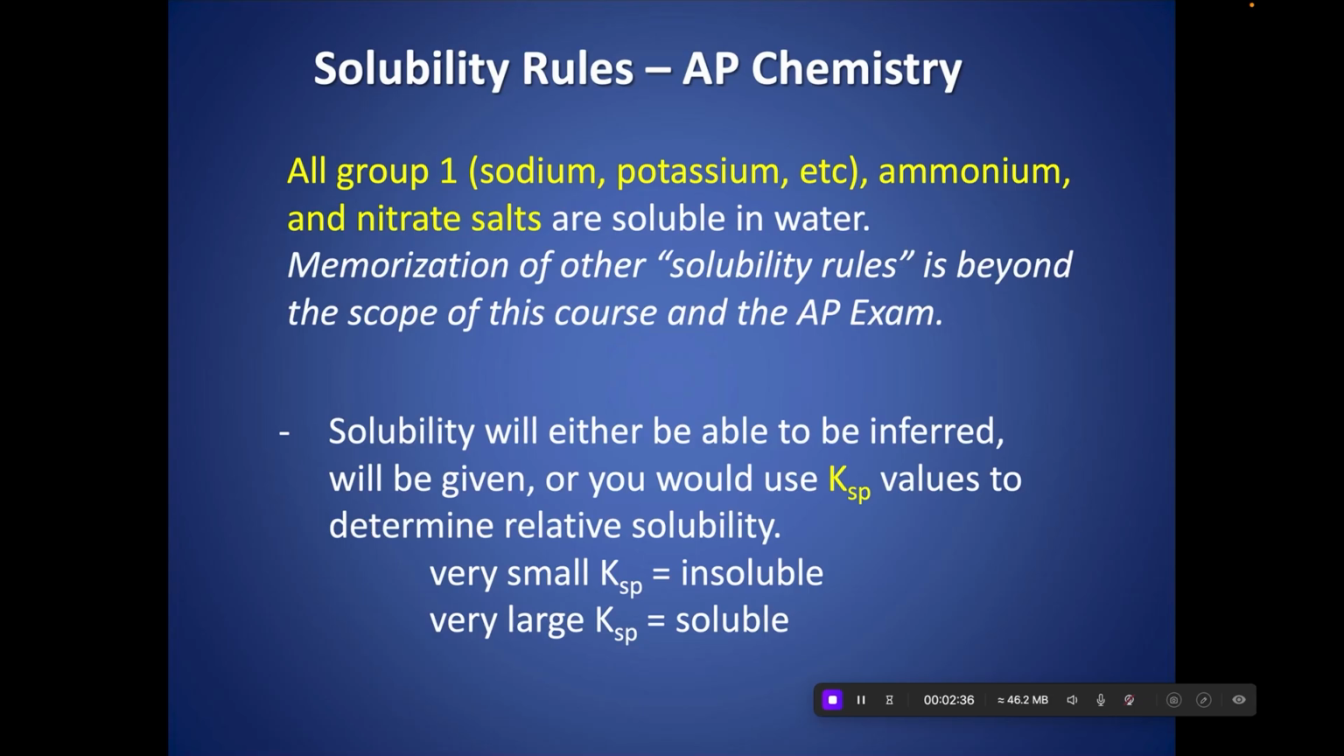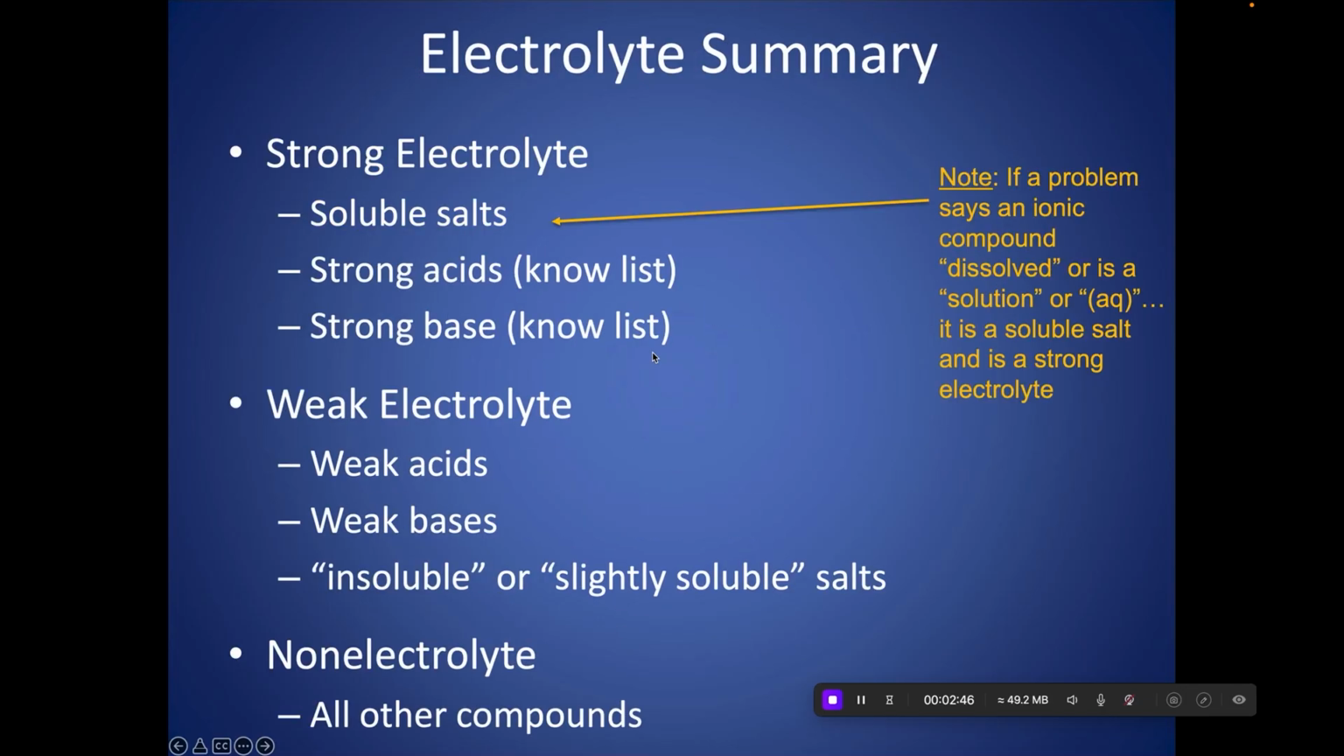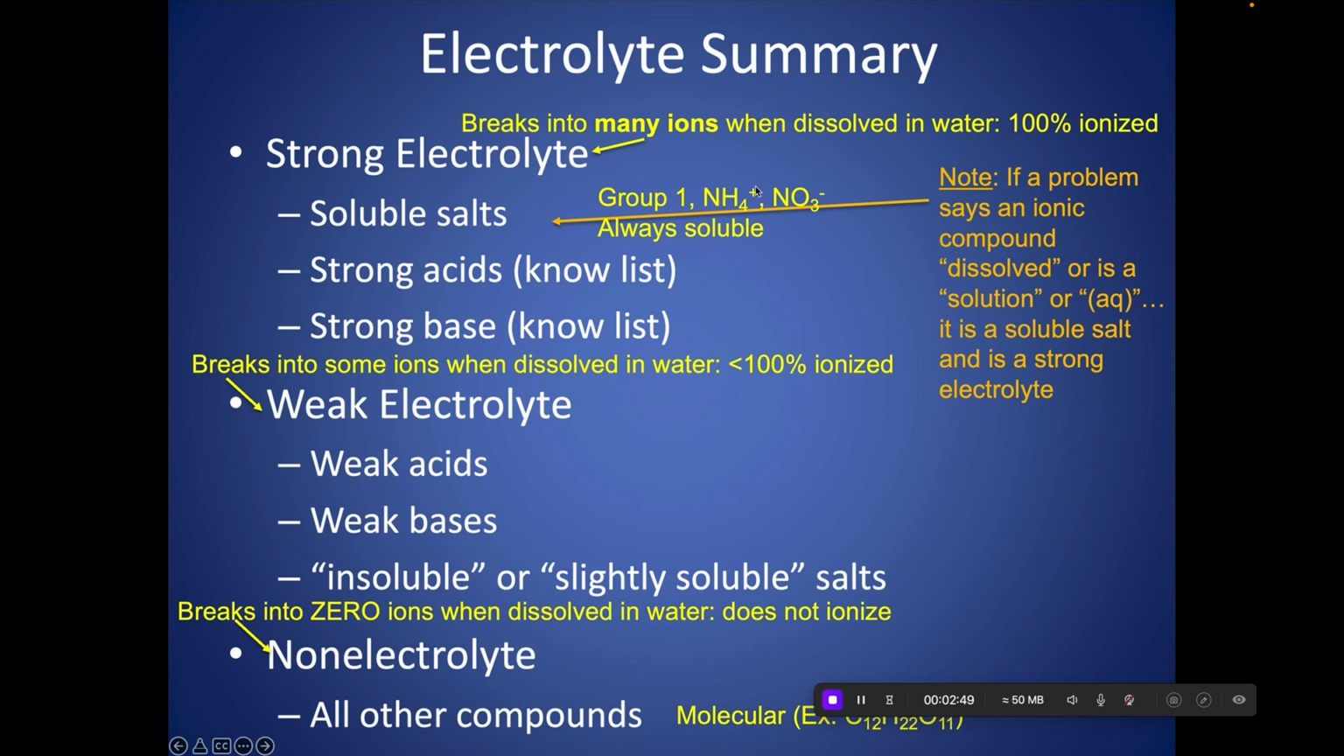Now there are many other ionic compounds that are soluble. Actually, a majority of ionic compounds are soluble in water. You just don't have to memorize anything beyond this. So how do you get past that? Aside from memorizing these 3, look at the information that's given in a problem. If you see anything about the ionic compound dissolving, anything about a solution forming, or if you see aq, aqueous, next to any ionic compound, it's implying that that ionic compound is soluble, and therefore it is a strong electrolyte. So if an ionic compound dissolves, it's a strong electrolyte.